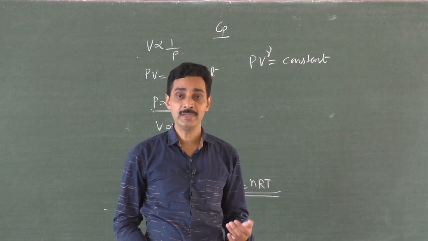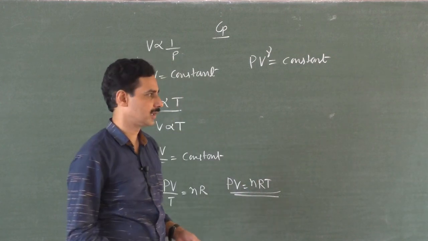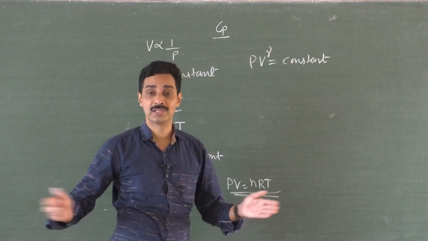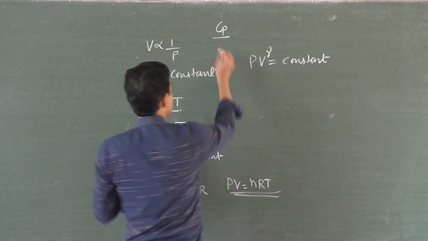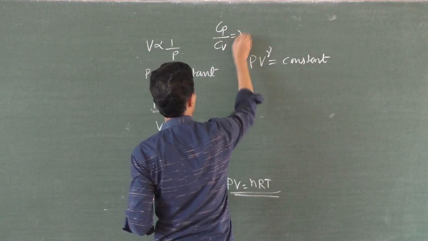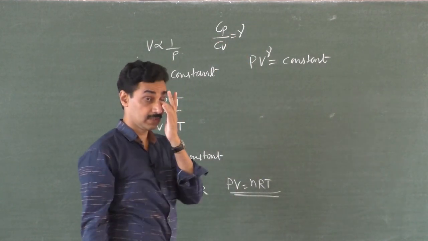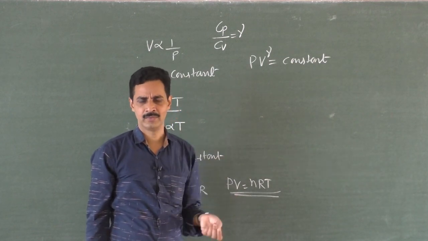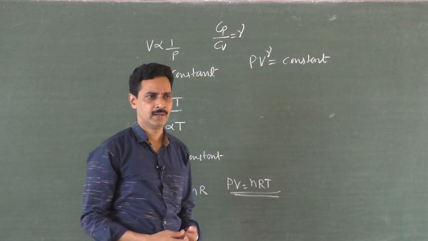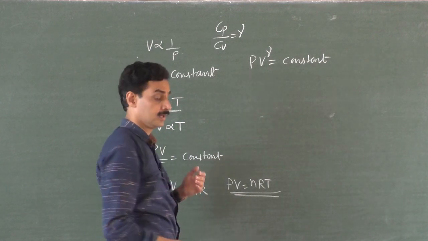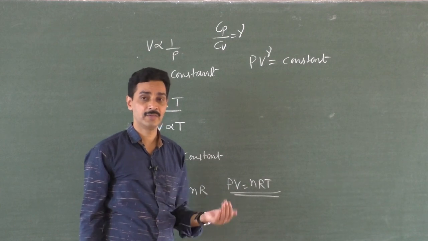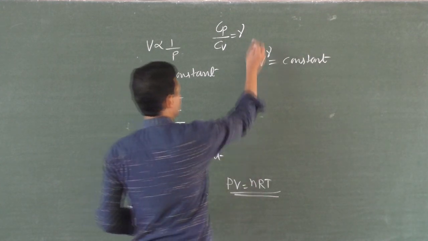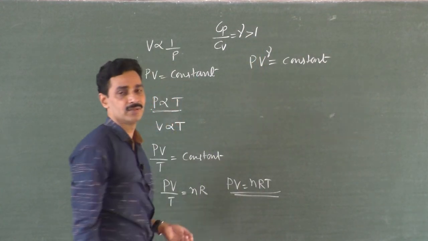But when the pressure is kept constant, all the heat energy is not used to raise the temperature of the gas. Some extra heat energy is required to keep the pressure constant and to move the piston. So always Cp is greater than Cv, and the ratio is called gamma, the ratio of specific heats. It is the amount of heat energy required to raise the temperature of 1 mole of the gas or 1 kg of the gas, depending on whether you use molar specific heat or usual specific heat, by 1 Kelvin, keeping pressure constant or keeping volume constant. Cp is always greater than Cv, so this ratio is always greater than 1. And that ratio is called gamma.